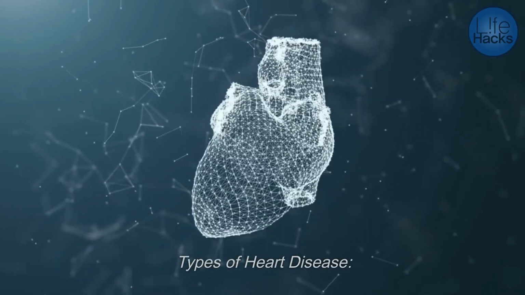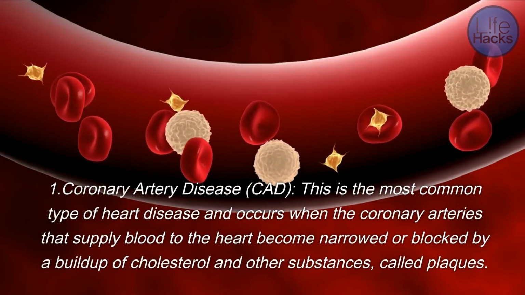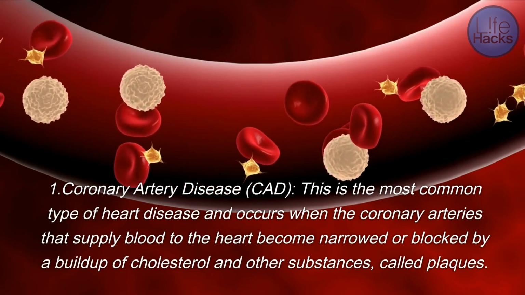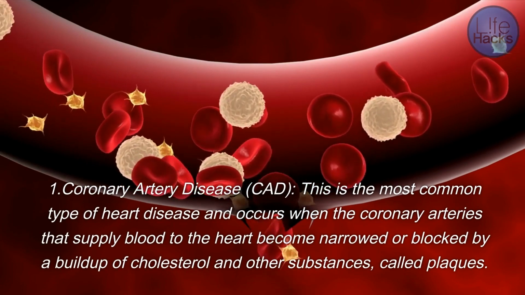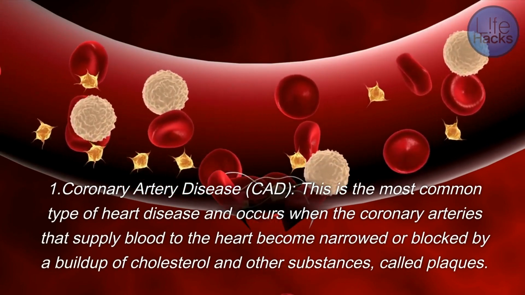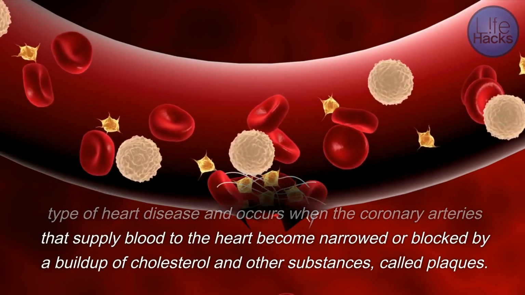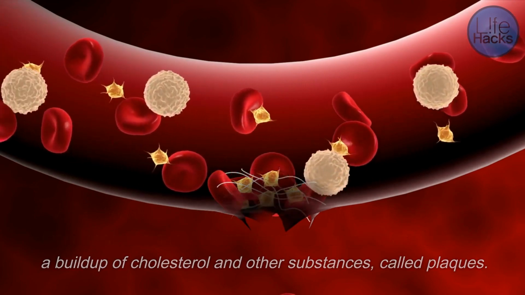Types of heart disease. 1. Coronary artery disease, CAD. This is the most common type of heart disease and occurs when the coronary arteries that supply blood to the heart become narrowed or blocked by a buildup of cholesterol and other substances, called plaques.